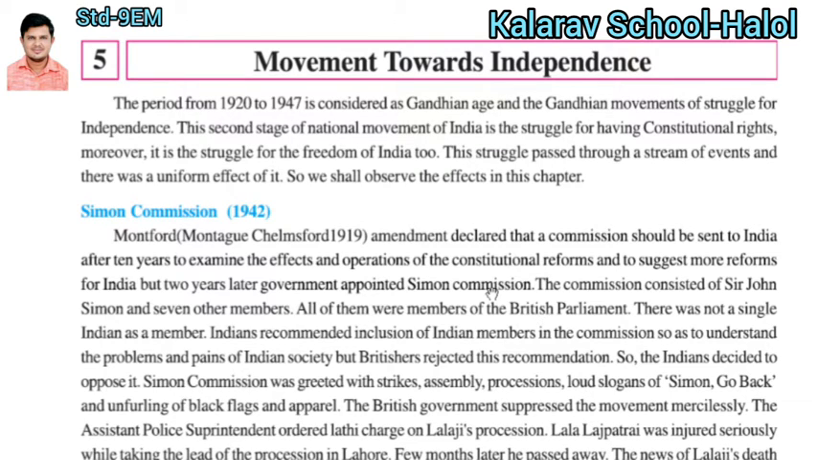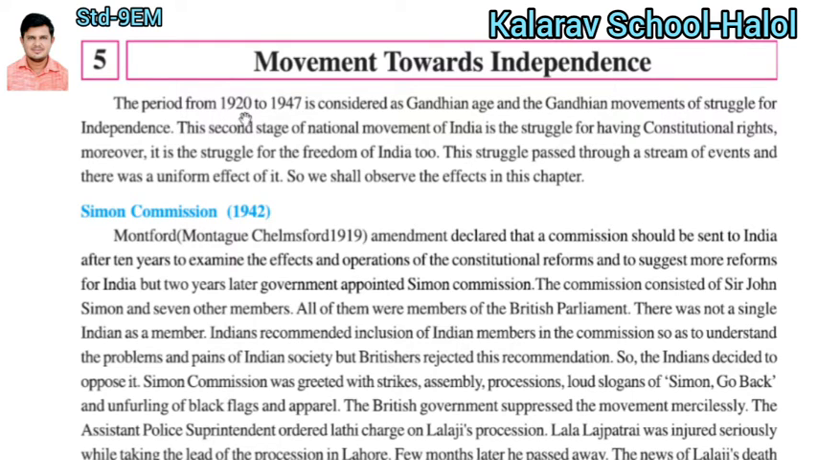Friends, today we are going to discuss lesson number 5, Movement Towards Independence. Which were the movements that brought India towards independence from British rule, which lasted more than 150 years in India? The period from 1920 to 1947 is considered the Gandhian age, and the Gandhian movement the struggle for independence.